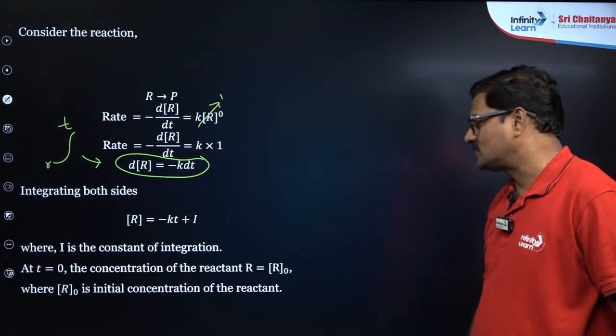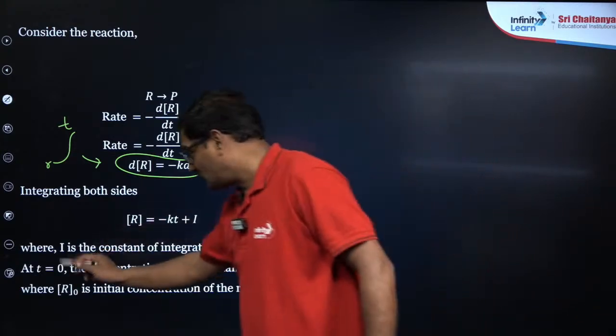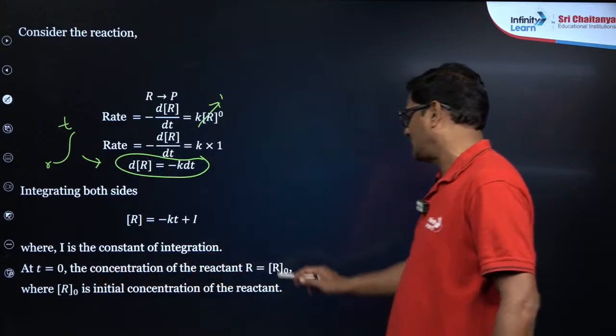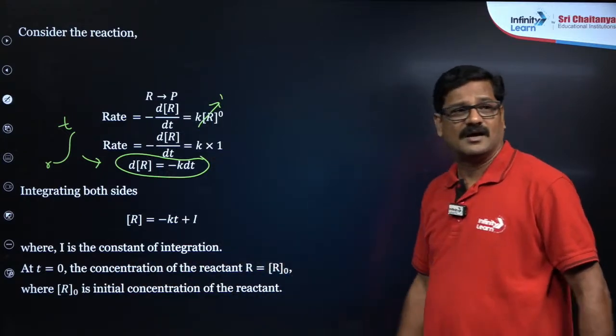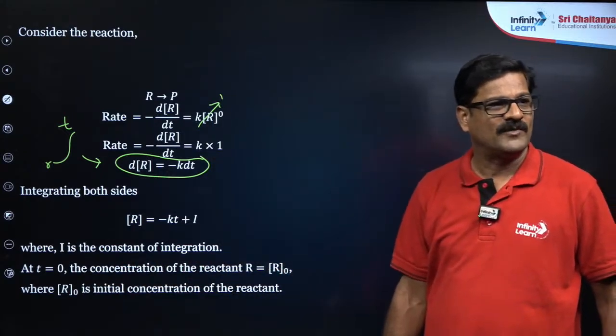In this integration constant, when t is equal to 0, the concentration of the reactant R is equal to R naught.